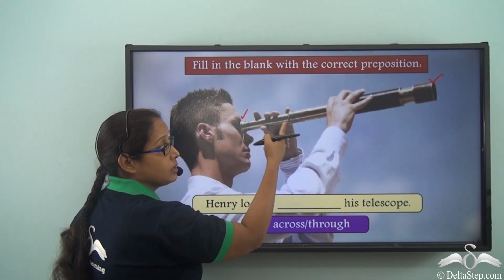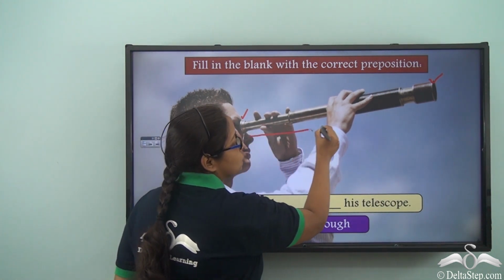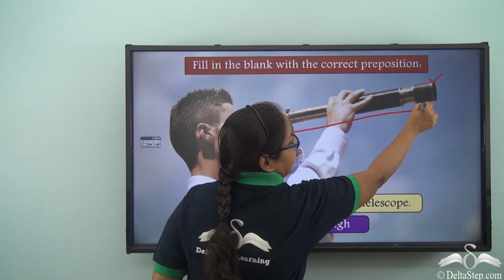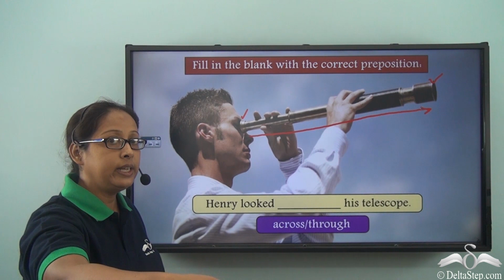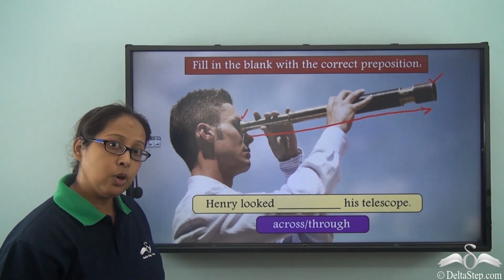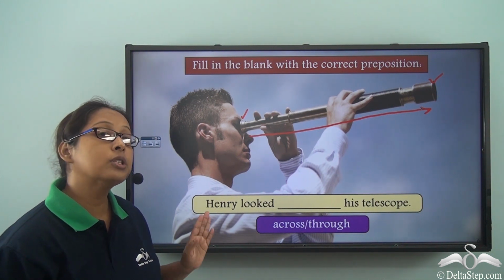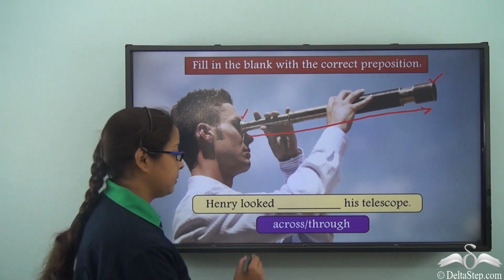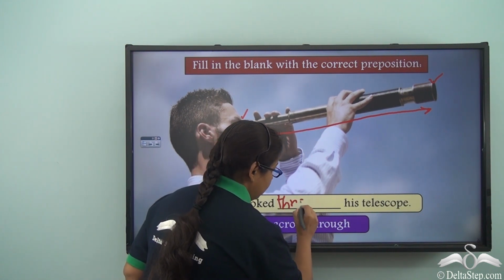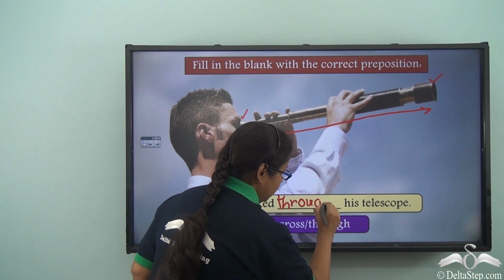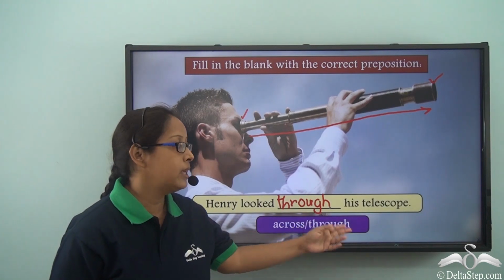Because when he is using this telescope to look at, what is he doing? His vision is traveling from one end to the other before he can actually look what is on the other end. So what are we going to use over here? We are not going to use across, but we are going to use through in such a case. Henry looked through his telescope.